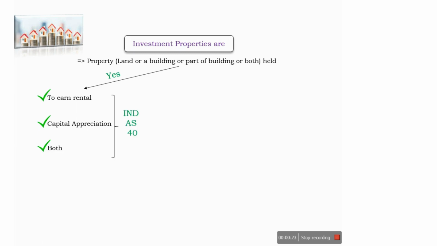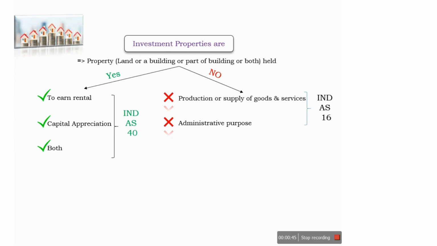But there are some cases that are excluded from the purview of IND AS 40, like production or supply of goods and services. If any property is kept for this purpose, IND AS 40 will not apply. If property is kept for administrative purposes, IND AS 40 will not apply. IND AS 16 will apply to properties held for production or supply of goods or for administration purposes. Similarly, in case property is held for sale in the ordinary course of business, IND AS 40 will not apply, IND AS 2 will apply in these cases.